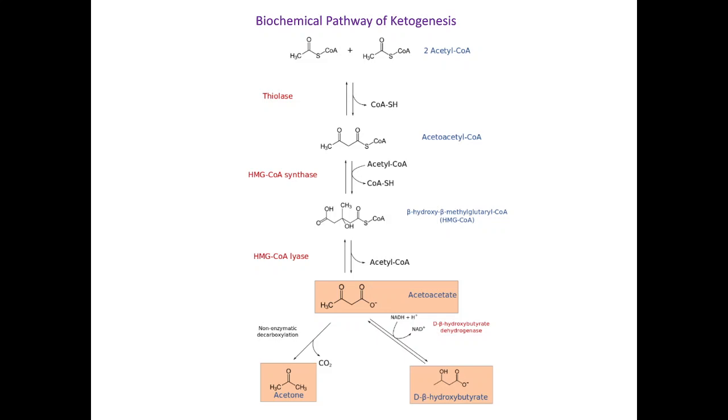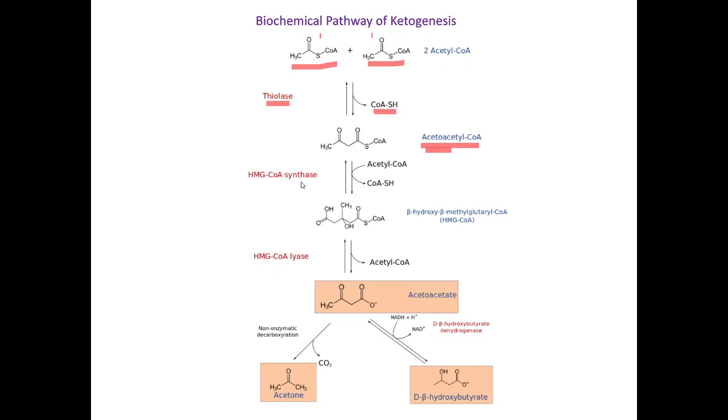How does ketogenesis occur? Under biochemistry we have already studied this. We have two acetyl coenzyme A molecules. This one is the first acetyl coenzyme A, and this is the second acetyl coenzyme A. They combine with the help of the thiolase enzyme. With the help of thiolase enzyme, CoA-SH is removed, and we get acetoacetyl CoA. So these first and second molecules get joined, and we get acetoacetyl CoA here with the thiolase enzyme.